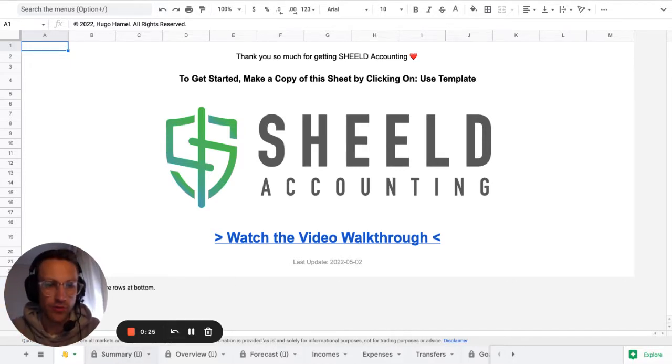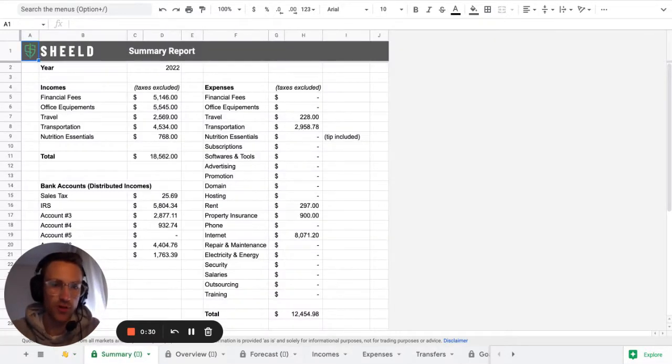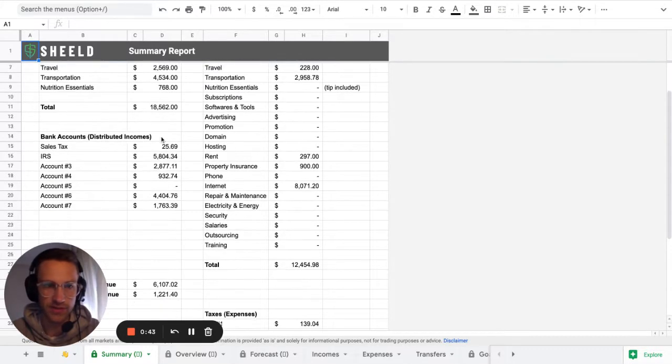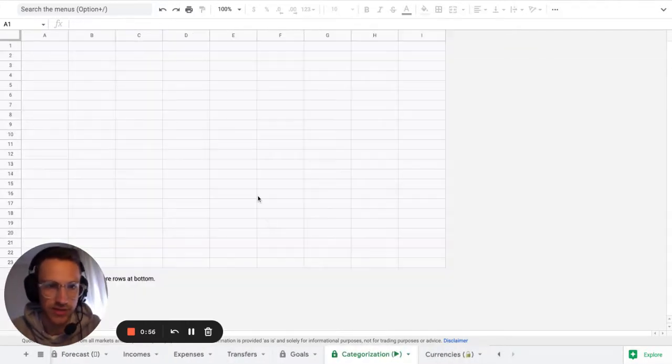So yeah, let me run you through the whole spreadsheet, what it is, and what's in it for you. Inside of it, you have a summary sheet where you can see overall for the entire year what your income is, what your expenses are, and the amount that you should have in each of your bank accounts. So the bank accounts distributed income, the way it works is basically, if I go into categorization,